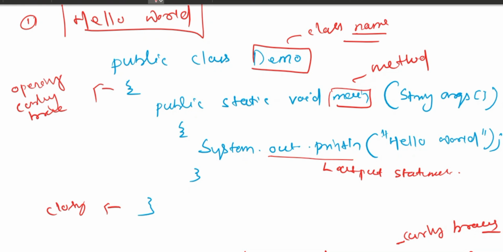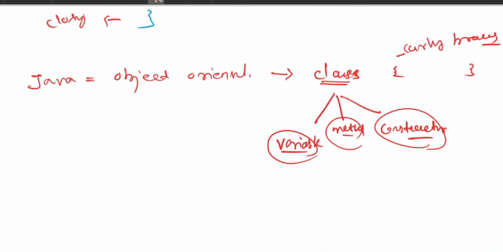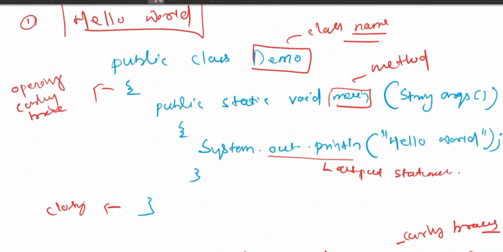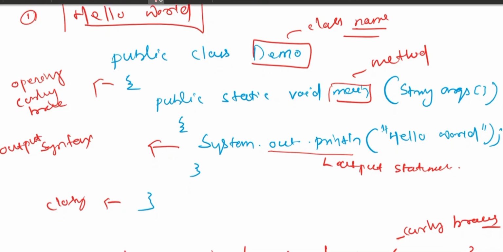As I told, a class can contain three things: variable, method, and constructor. We stored a method, that is the main method. Inside the main method we wrote our program, the actual thing which we want, the output hello world, in this output syntax. Here we have completed the program.